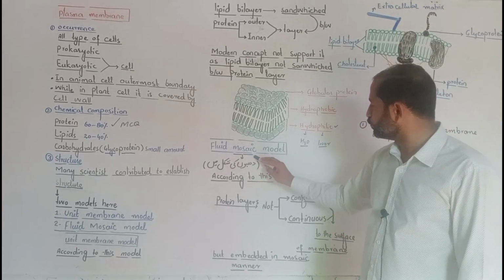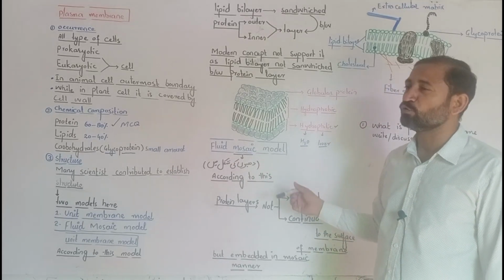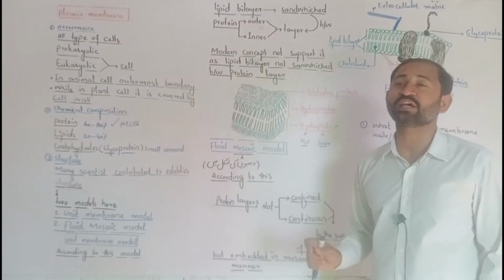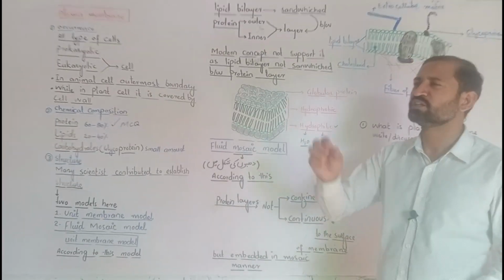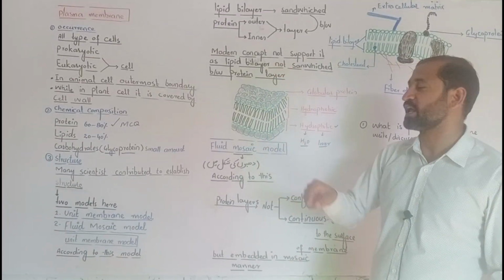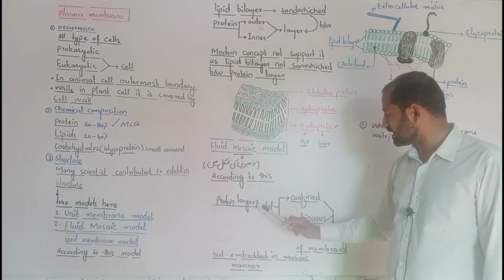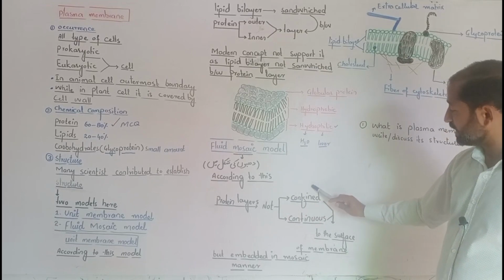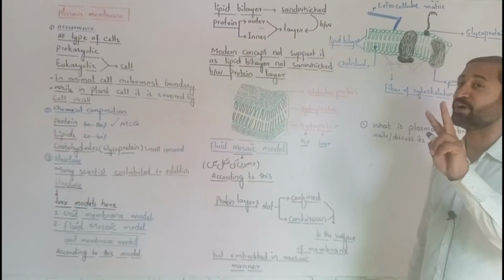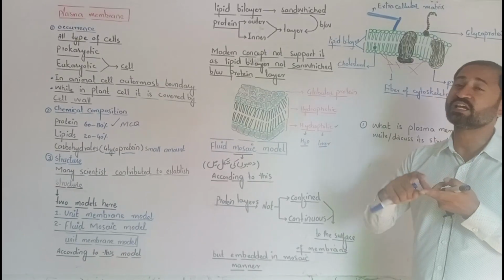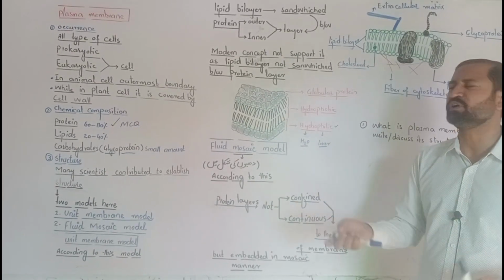Next one is fluid mosaic model. According to fluid mosaic, meaning in the form of patches, not present in continuous form, they are present somewhere, not everywhere. So according to this model, protein layer is not confined and not continuous. These 2 points are very important. Confined means limited.